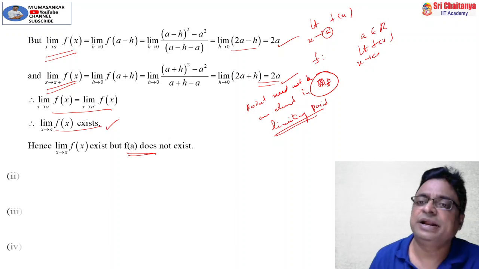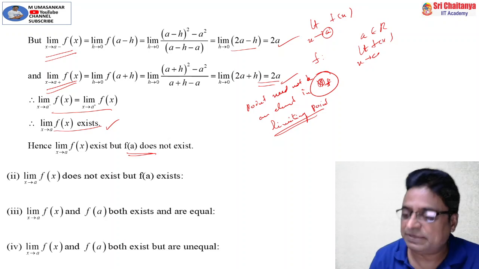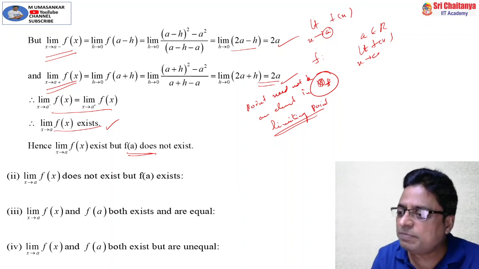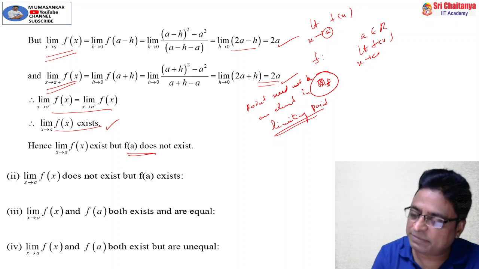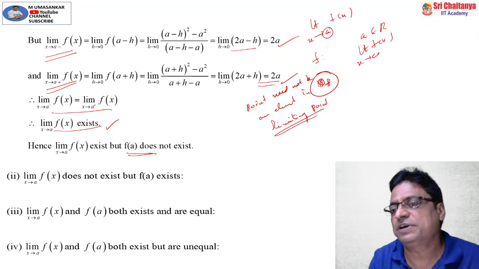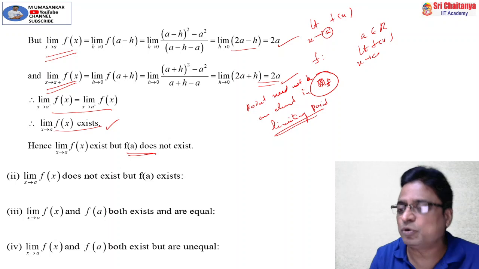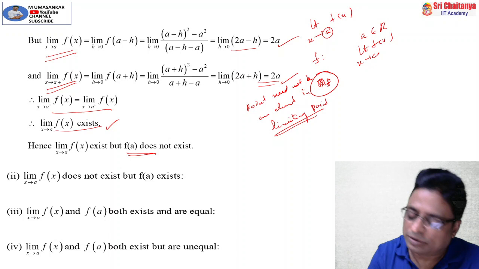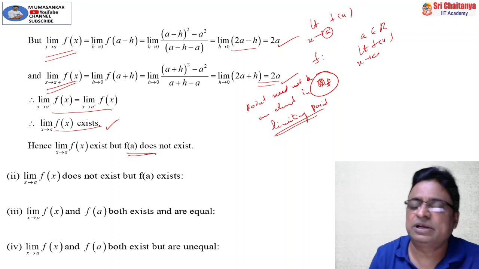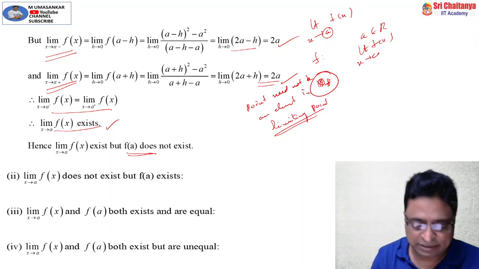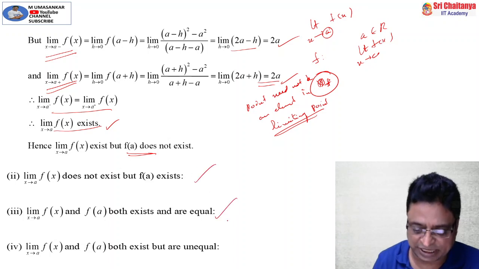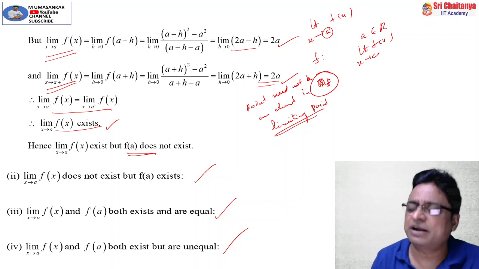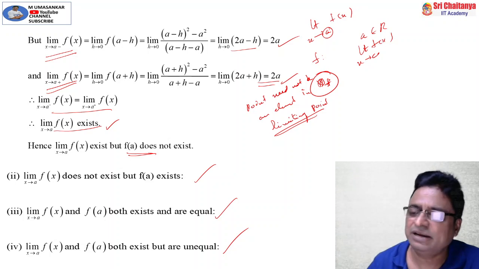See, my friends, now there is a lot of difference between the limit of the function at a point and the value of the function at a point. Both need not exist. Sometimes the limit may exist and the value of the function may not. Sometimes both exist, but they need not be the same. Sometimes the limit exists, value not. Sometimes the value exists, limit not. See, all these points I have mentioned here. So they are different. Clear?